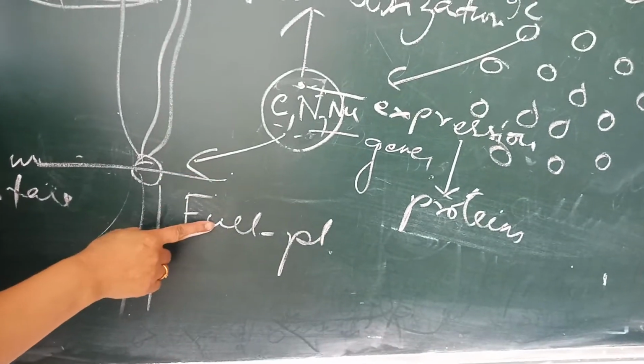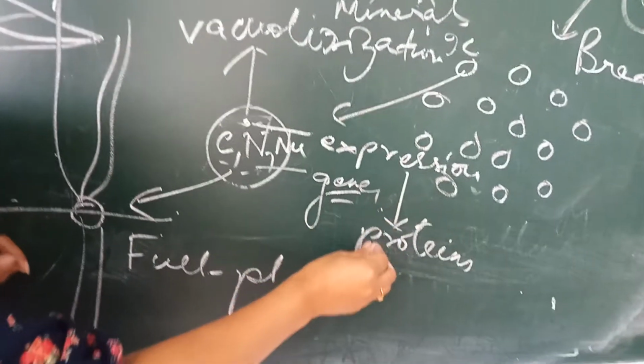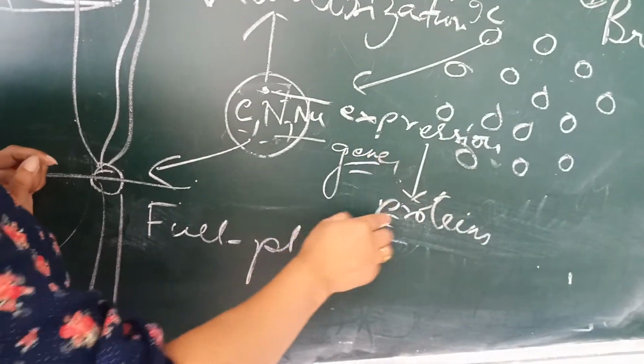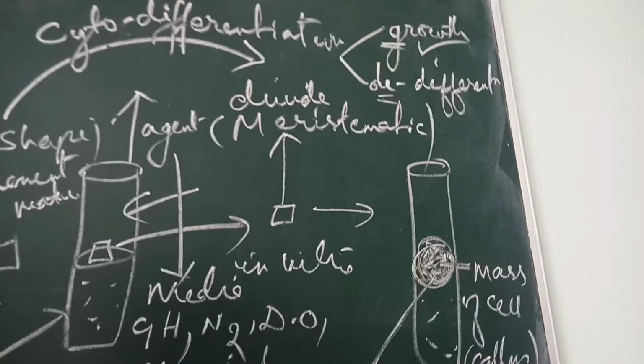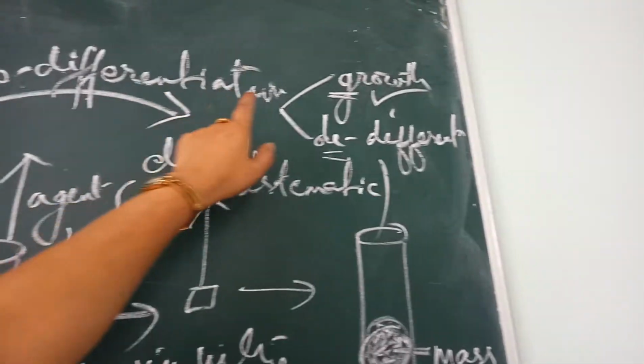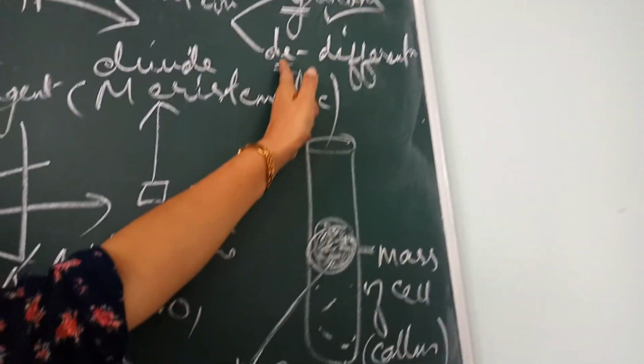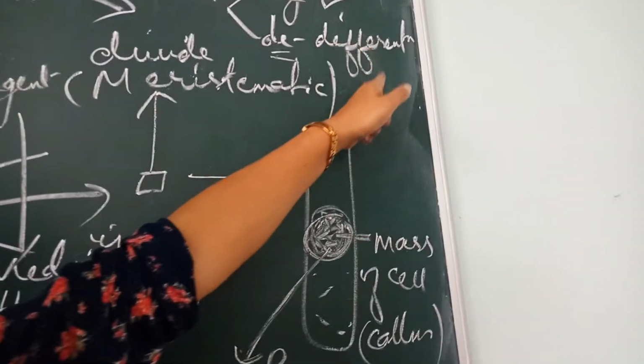It will give rise to a full plant because of gene expression. And because there is gene expression, we say this phenomenon is dedifferentiation. So whenever there is cytodifferentiation, there is growth, there is also dedifferentiation.